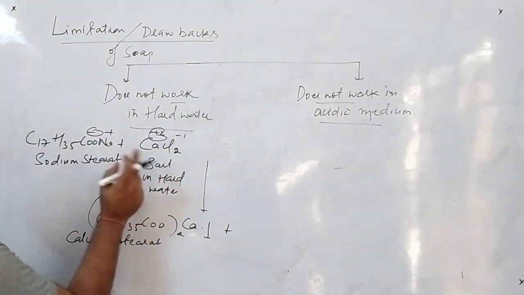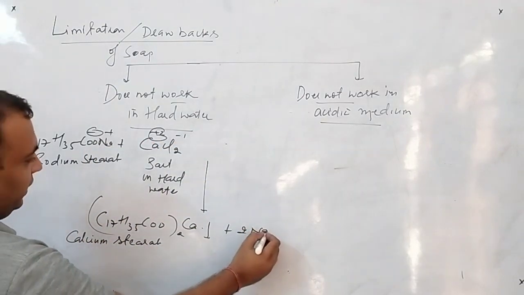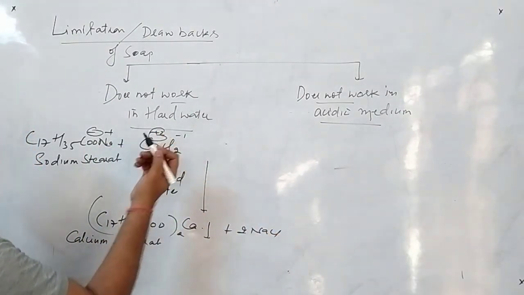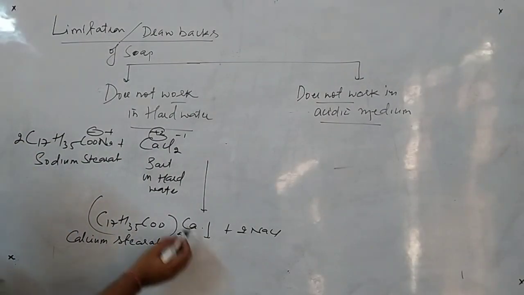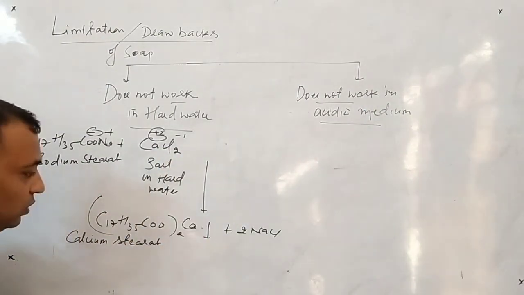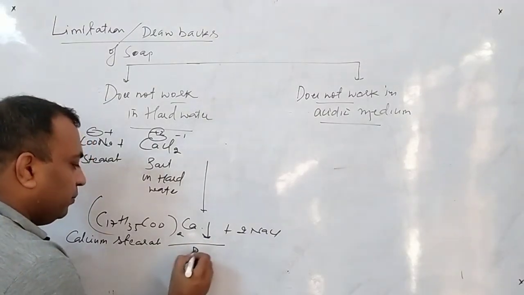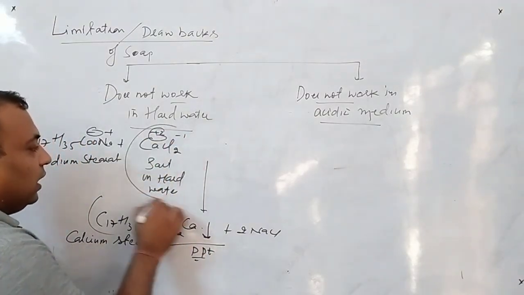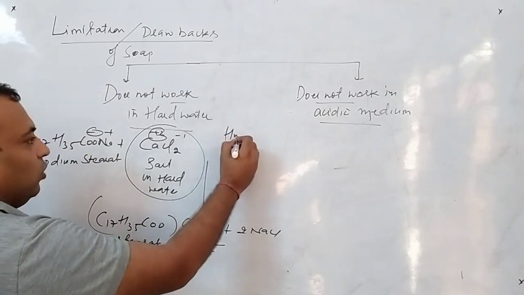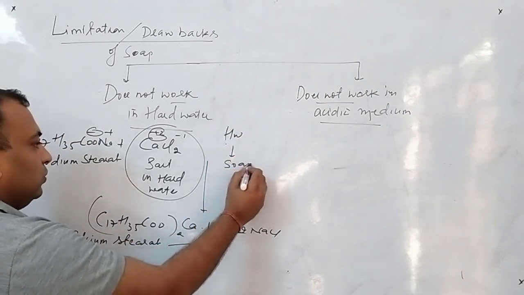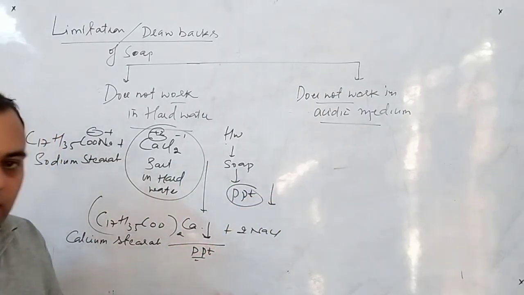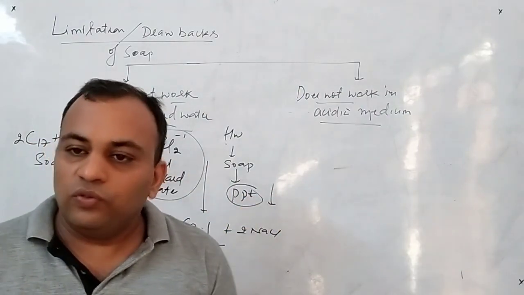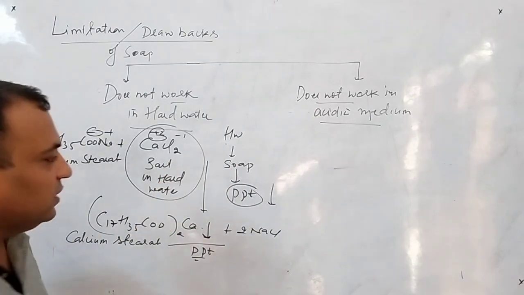Plus what is left, beta? Sodium and chlorine, twice NaCl, right? You can do simple balancing, but there is no need. This will be 2 now. So calcium single, chlorine, this will be balanced now. So what is this? This is precipitate, PPT. So what does the hard water do? This hard water converts the soap into the precipitate, and this precipitate settles down at the bottom. So no use for us. Clear? Now see what happens in the acidic medium.